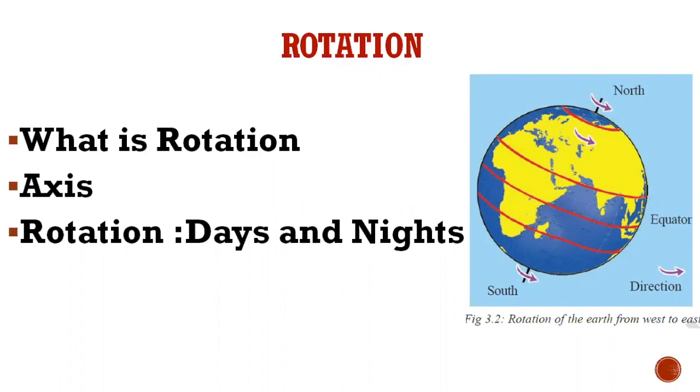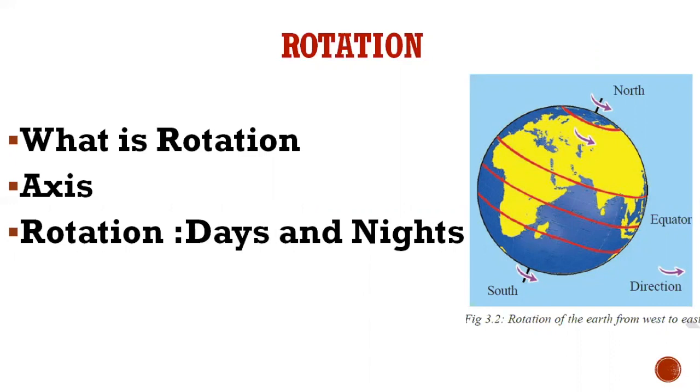Earth rotates on its axis. What is an axis? It is an imaginary line which is going from the north to the south pole. So it is connecting the north pole and the south pole, and this imaginary line is called the axis, and earth will turn around this axis.